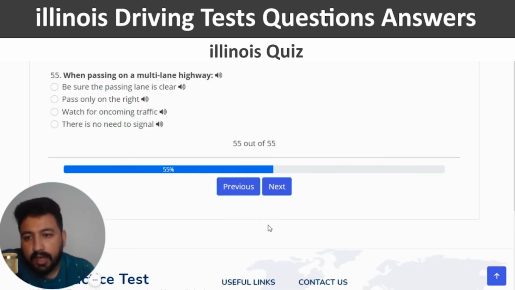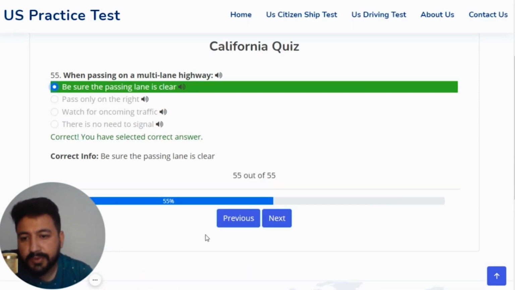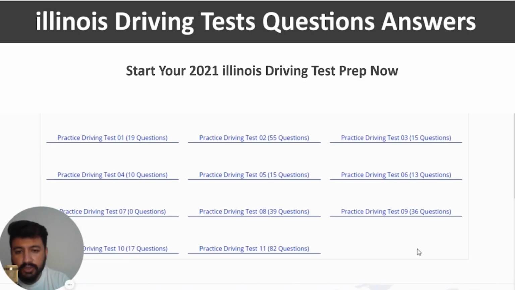And next. The last question is, when passing on a multi-lane highway, the right answer is be sure the passing lane is clear, which is the first option again. This is the correct one. Congratulations on completing your first two quizzes. So now we are going to move to the third one, and let's click on practice driving test number 3, which has 15 questions actually.